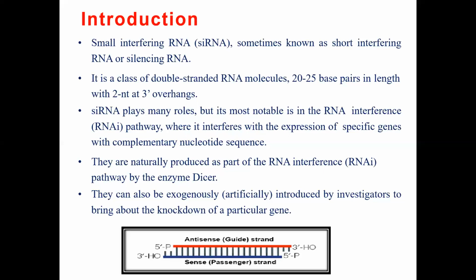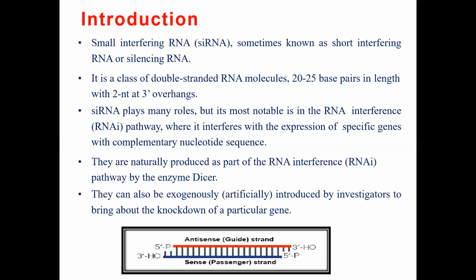So basically, this is a double-stranded RNA molecule, 20 to 25 base pairs in length, with two nucleotide 3' overhangs. Okay, so what is happening? It is a double-stranded RNA, and it contains 20 to 25 base pairs.